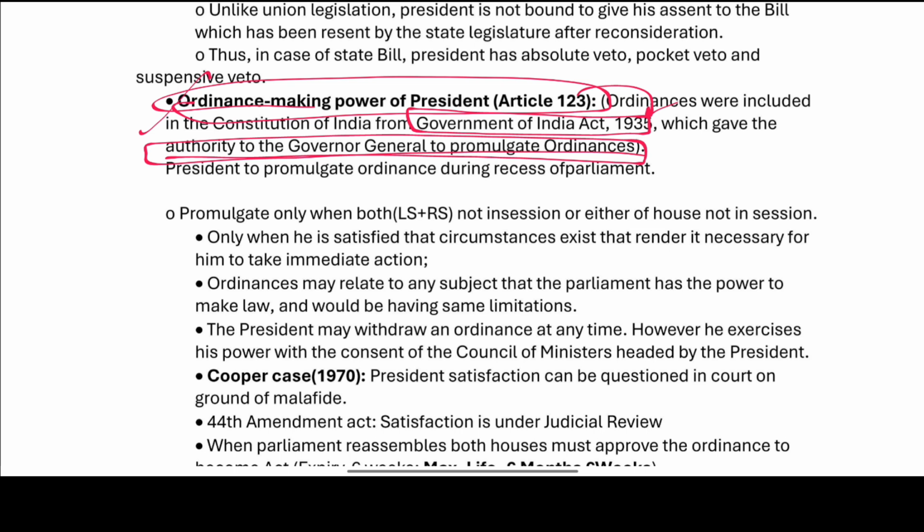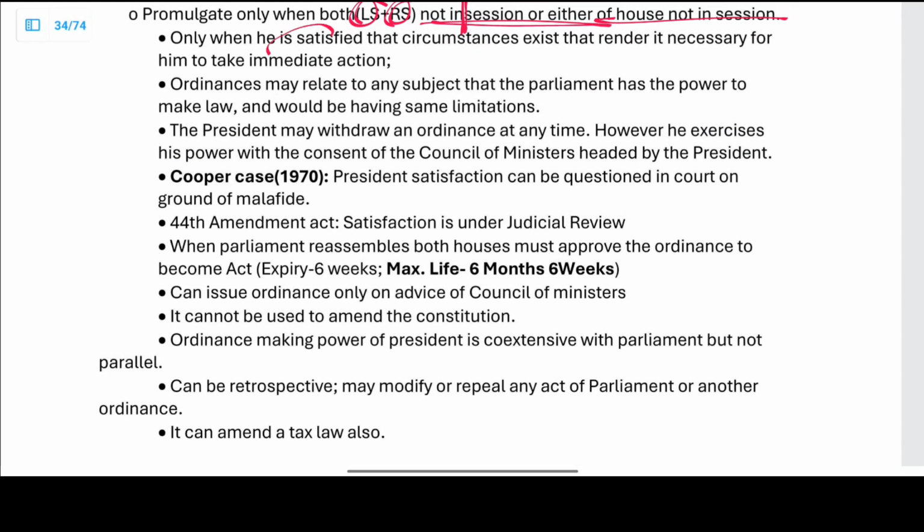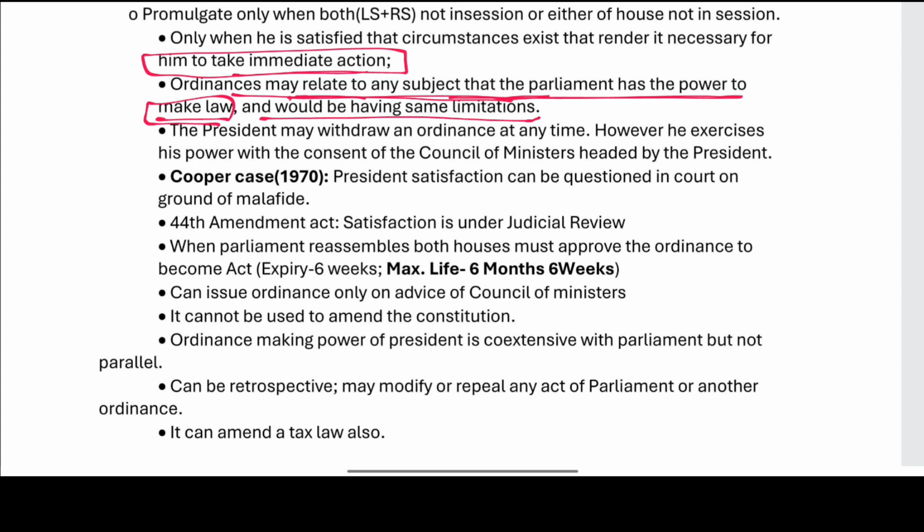to promulgate the ordinances. The President also can promulgate ordinances only during the recess of the Parliament. Promulgation is possible only when both the Lok Sabha and the Rajya Sabha are not in session, or either house is not in session. Only when he is satisfied that circumstances exist that render it necessary for him to take action, that too an immediate action. An ordinance may relate to any subject that the Parliament has the power to make law on, and would have the same limitations. The President may withdraw any ordinance at any time.